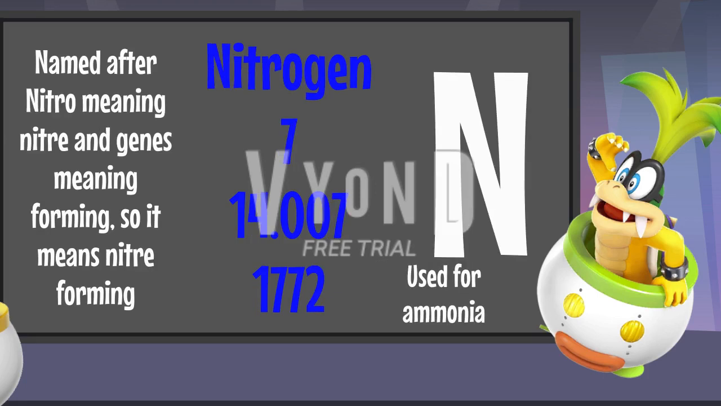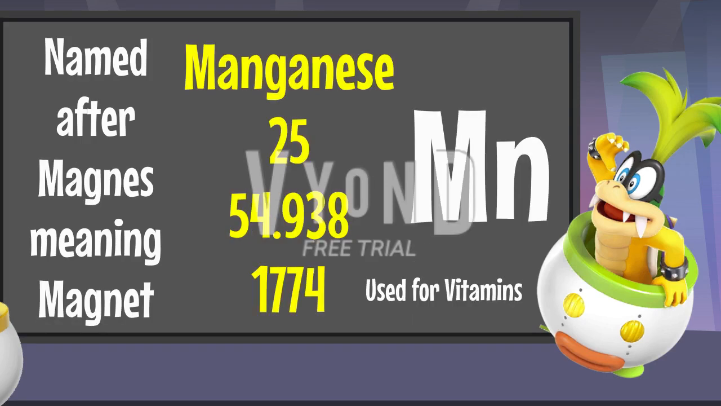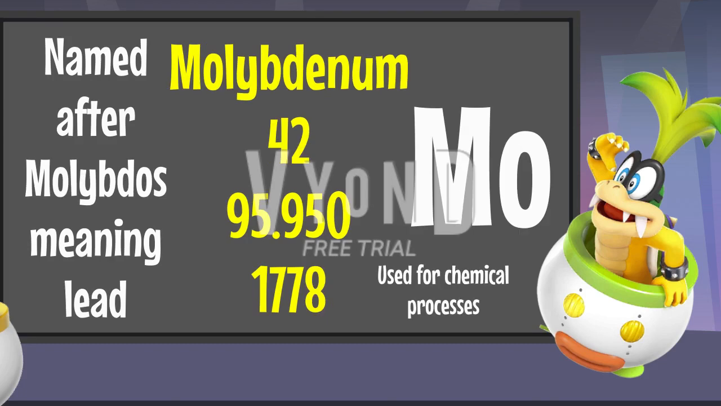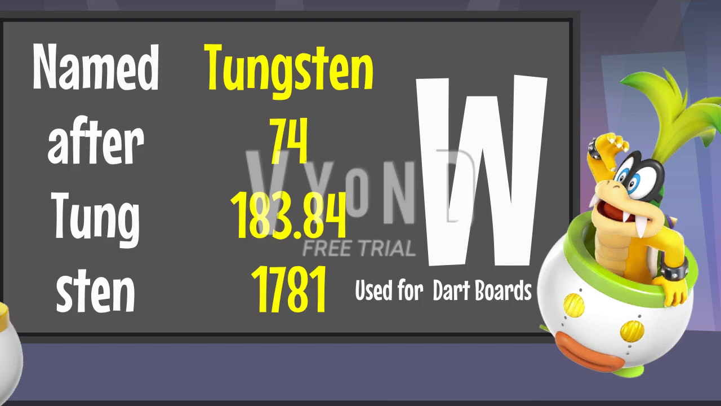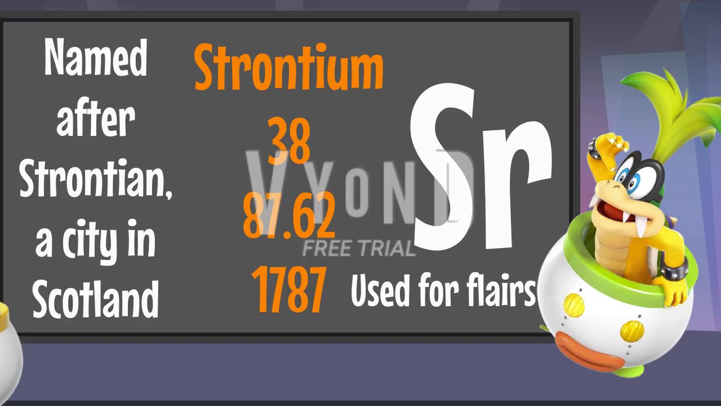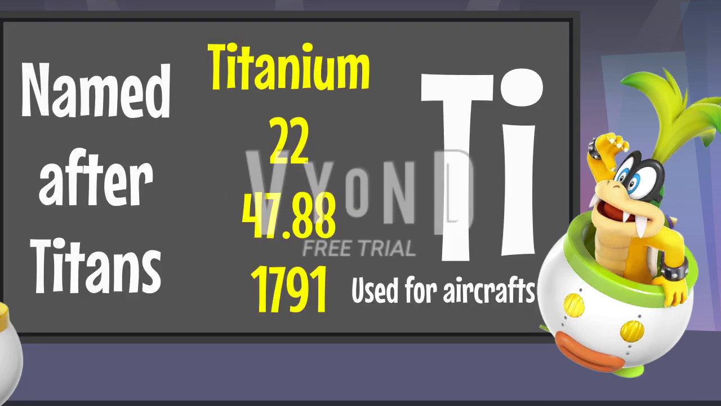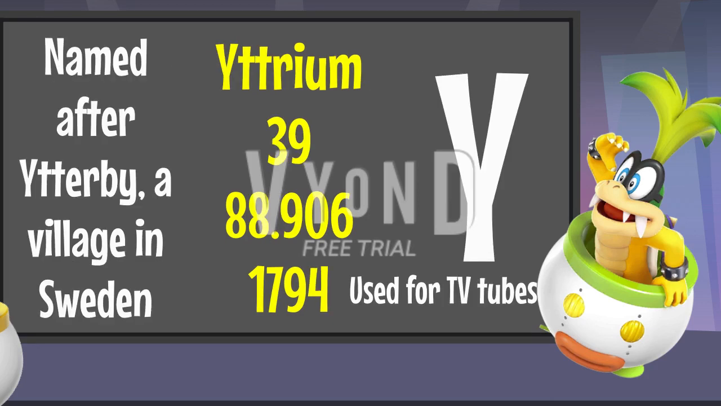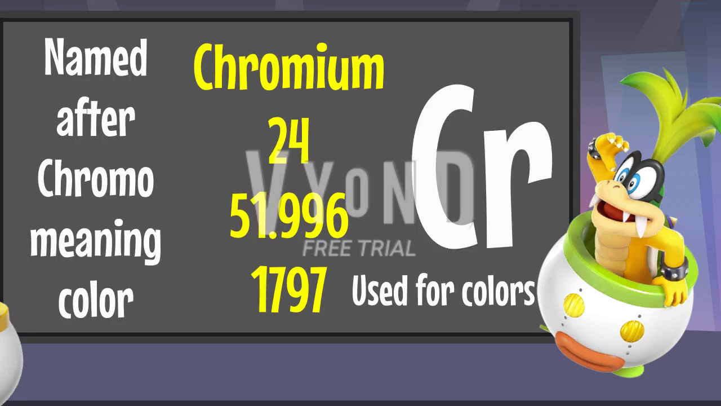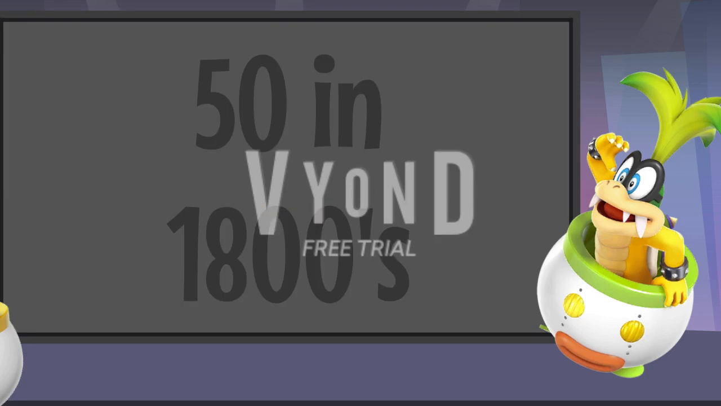1772, nitrogen and barium. 1774, chlorine and manganese. 1778, molybdenum. 1781, tungsten. 1782, tellurium. 1787, strontium. 1789, zirconium and uranium. 1791, titanium. 1794, yttrium. 1797, chromium. 1798, beryllium. 50 elements were discovered in the 1800s.